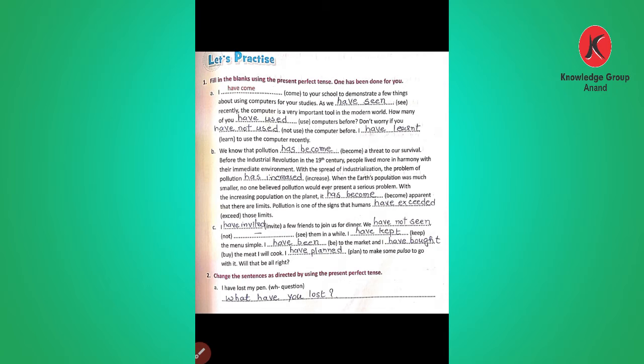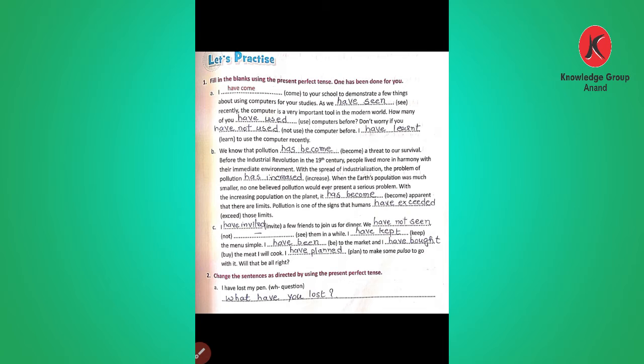Pollution is one of the signs that humans have exceeded those limits. Number C: with I, we, you, and they we use have, and with the third person singular we use has.